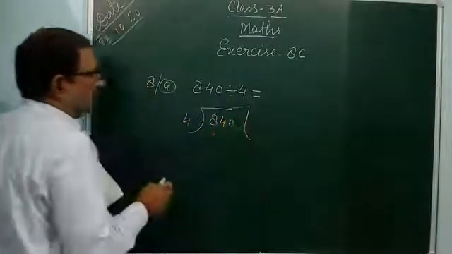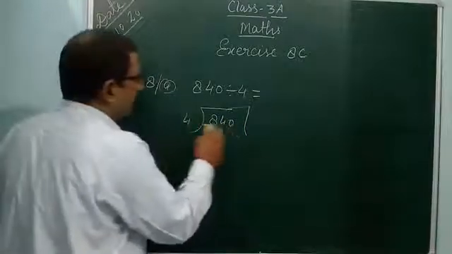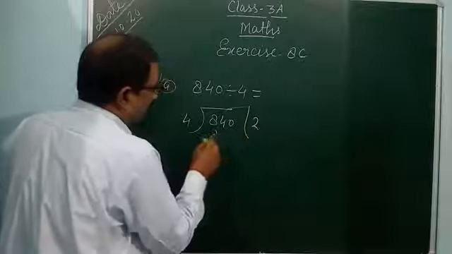After that, you take one digit, 8. In the table of 4, 8 comes directly. 4 2s are 8. 0 here.